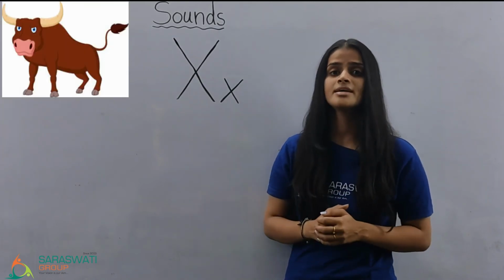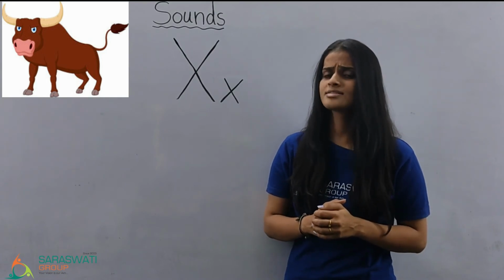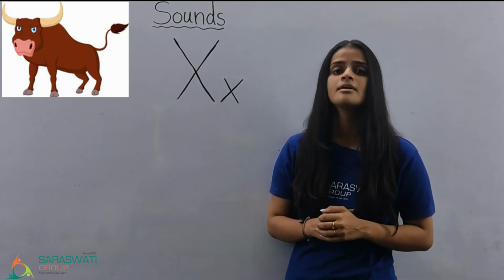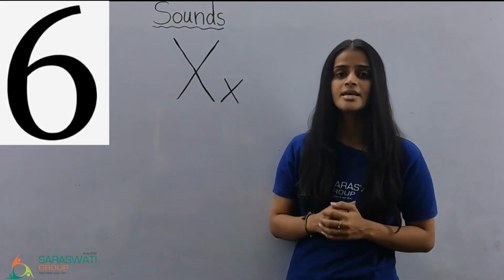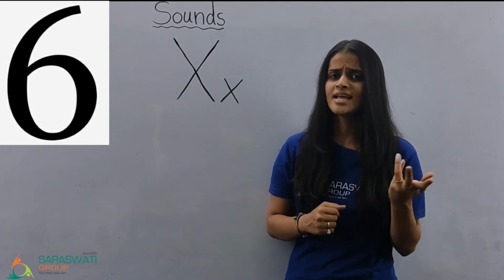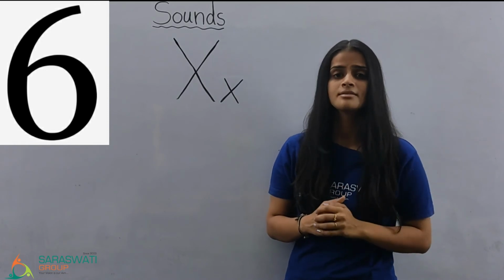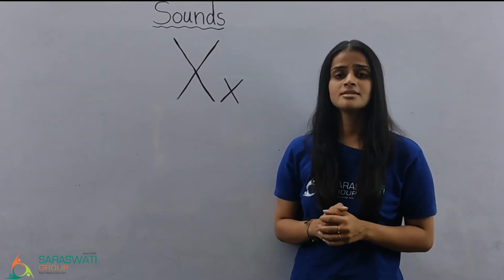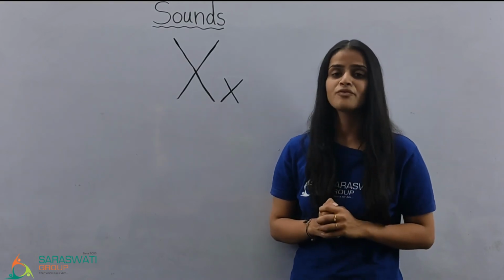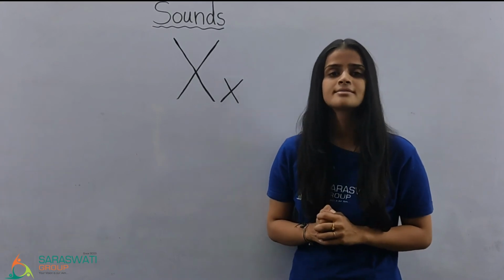What is this? It is ox. What is the final sound of ox? What is this? It is six. What is the final sound of six? So kids, this was the sound of letter X. Now Didi will give you the demo for illustration of sound X.